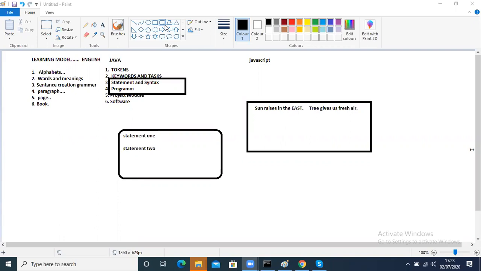And then with a collection of sentences we write a paragraph. And then with a collection of paragraphs we write pages, and with a collection of pages we write a book. In the same way, in Java also, first we learn tokens, and then